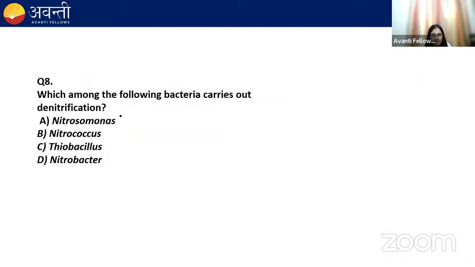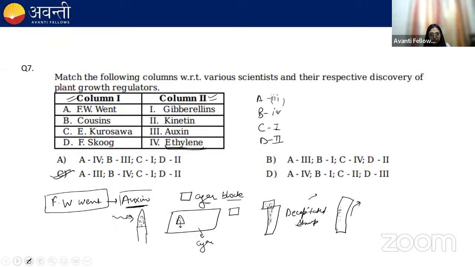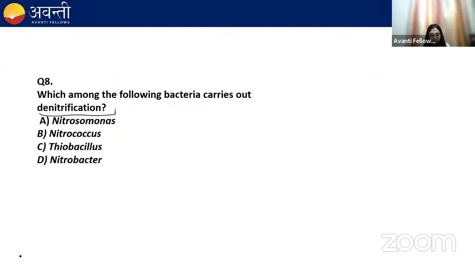Which among the following bacteria carried out denitrification? A. Nitrosomonas, B. Nitrococcus, C. Thiobacillus, and D. Nitrobacter. What do you think? What will be the correct option for this question? They're asking about denitrification. Quickly answer. Very good.